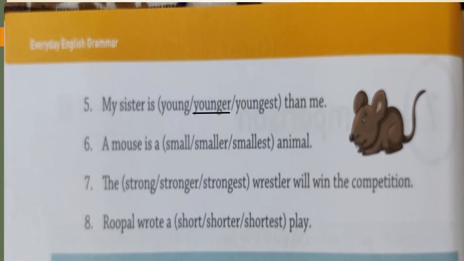Number 6, a mouse is small, smaller, smallest animal. It's a sentence. So what will come here? Small. Number 7, the strong, stronger, strongest wrestler will win the competition. Here, what will come children?